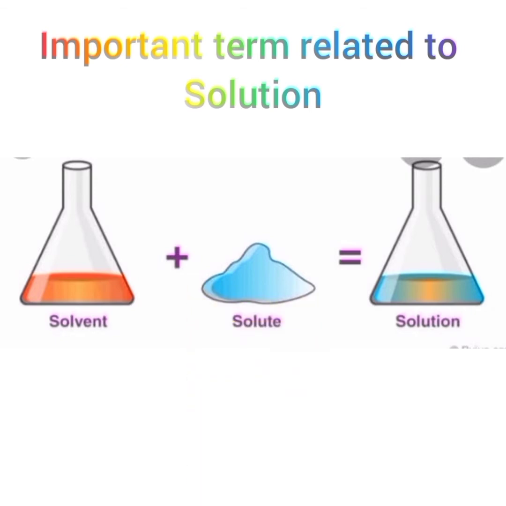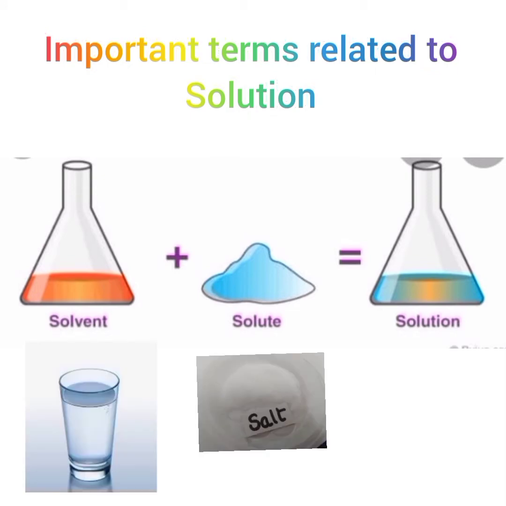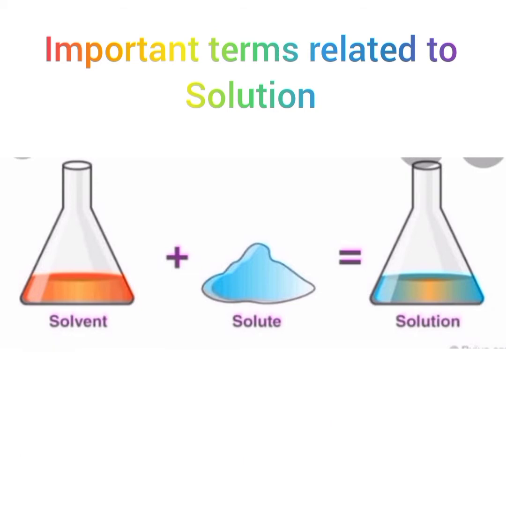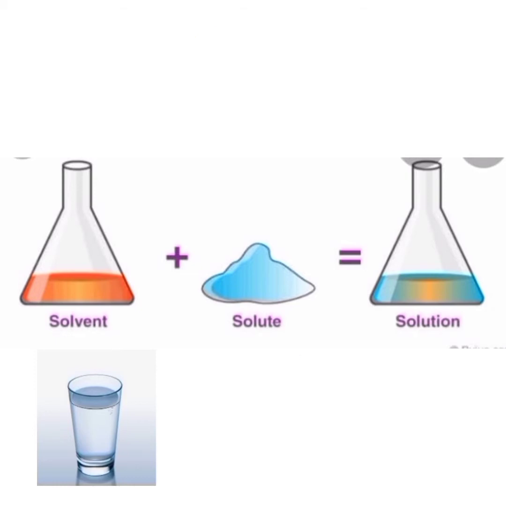So we can say that when a solute dissolves in a solvent, they form a solution. Let us take an example. Add salt as solute in water as solvent to get a salt solution. Similarly, we can take sugar as a solute and water as a solvent to make a sugar solution.